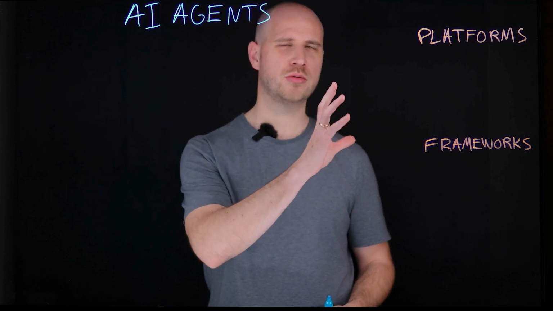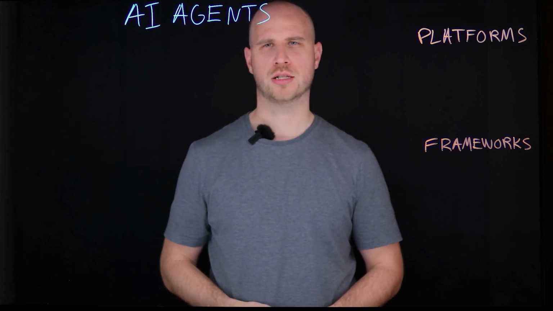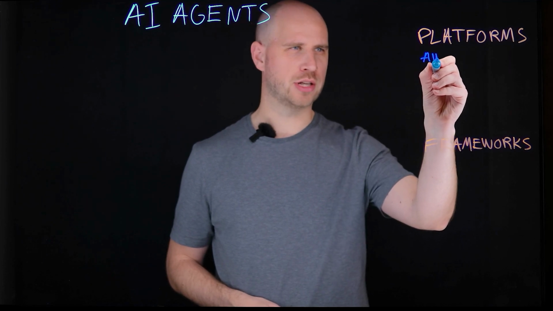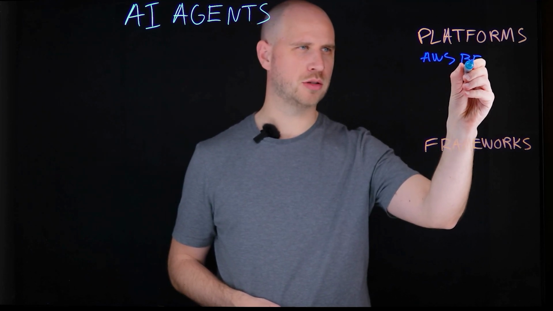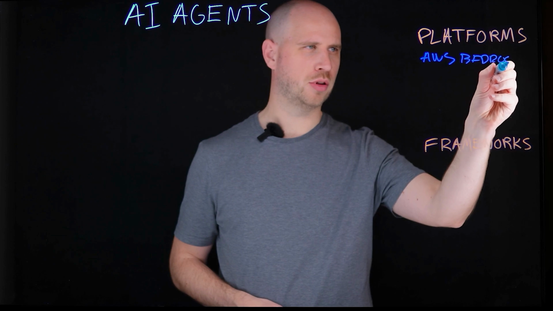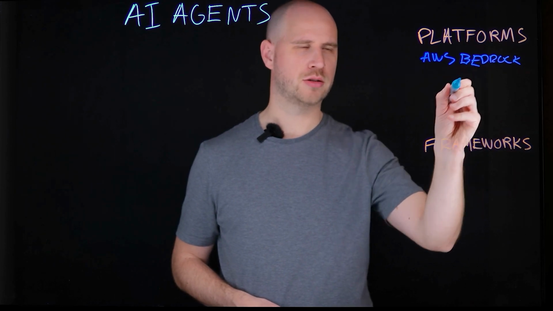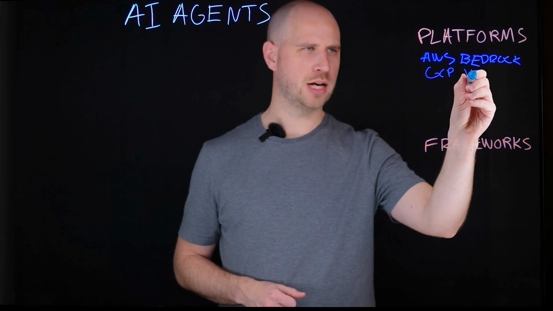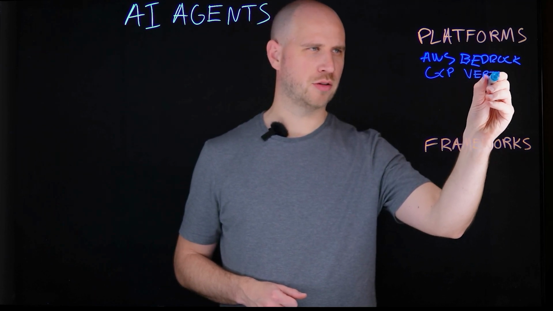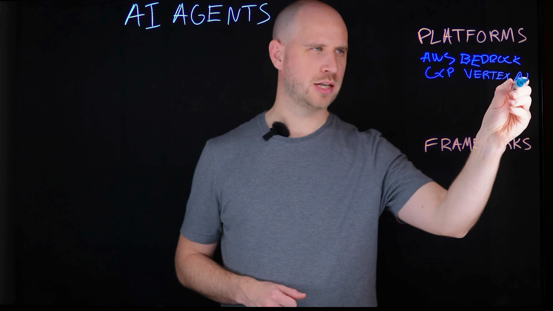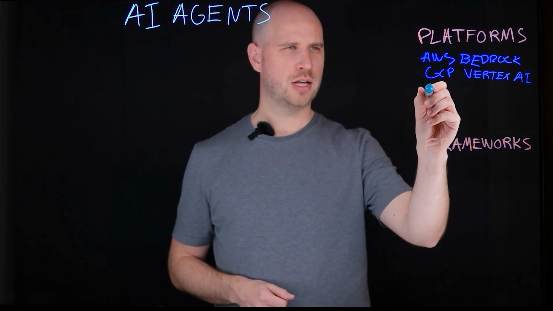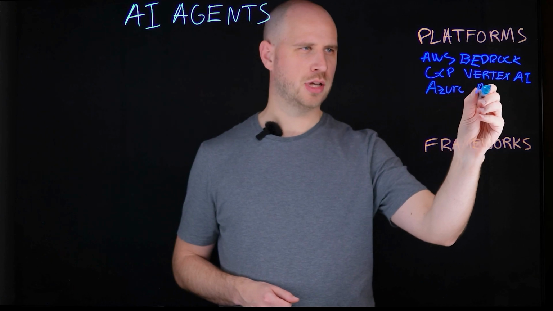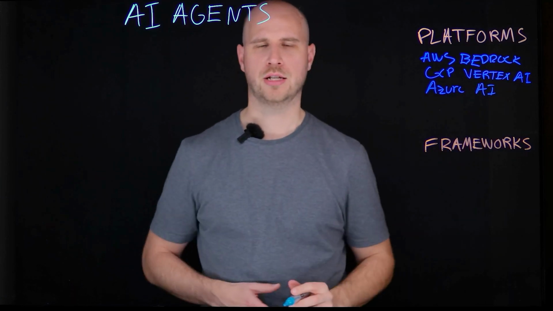Commonly, there's two types of different ways to build agents. There's agent platforms, and to those we count things like AWS Bedrock, for example, which is Amazon's version of building agents in a managed service. And there's something like Google Cloud Platform's Vertex AI, which also provides different ways of building AI agents inside of the Google ecosystem. And there's also things like Azure AI Foundry that allows you to also build agents in the